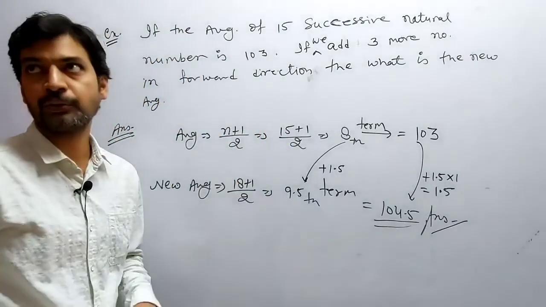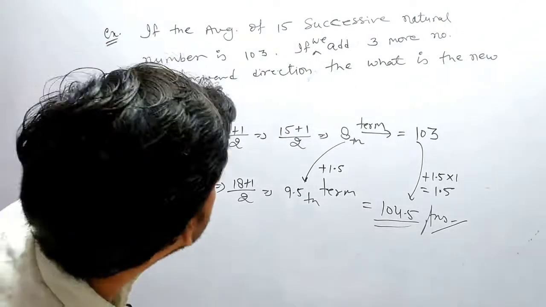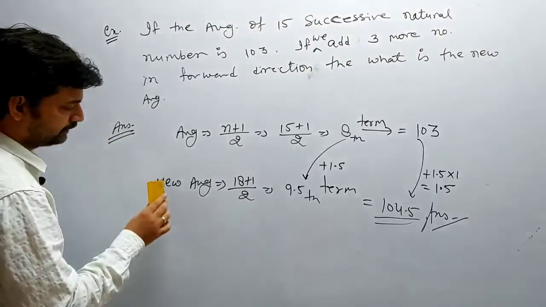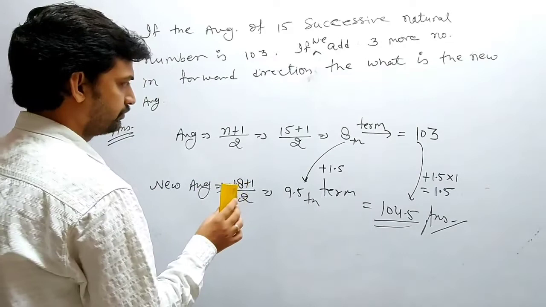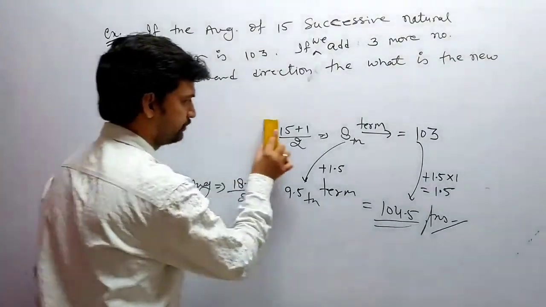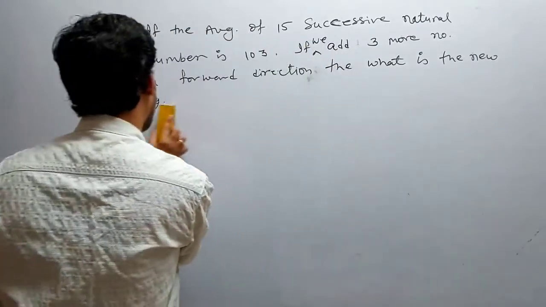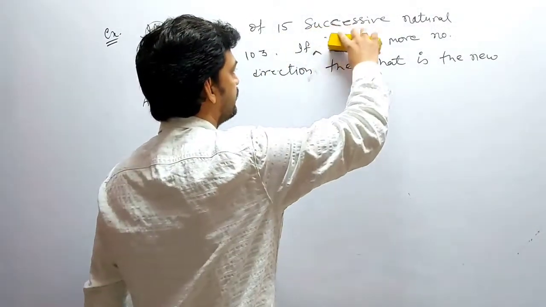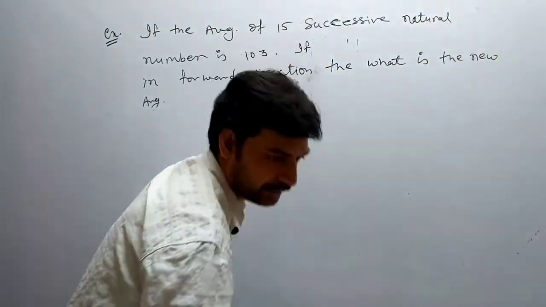This is how you calculate the average of the added numbers, right? If we decrease, what will happen? Or I can give you one other way. I'll tell you the other way, right?